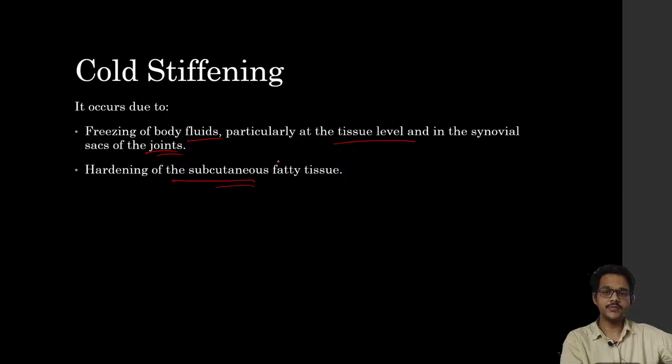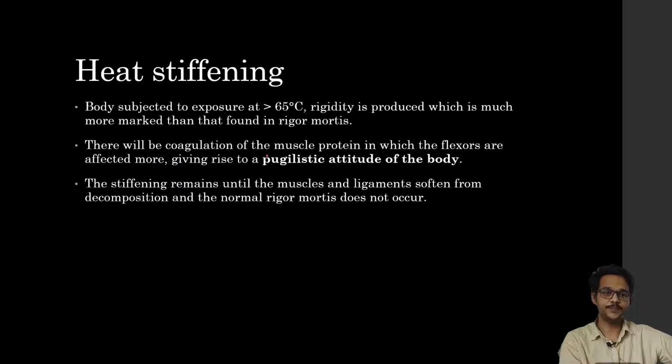Cold stiffening also occurs because of hardening of subcutaneous fat tissue. It can be differentiated from rigor mortis because in a cold environment rigor doesn't appear early; it is very delayed. We can differentiate rigor mortis and cold stiffening by body temperature. If the body temperature is low, it indicates the stiffening is because of cold. Heat stiffening occurs when the body is exposed to more than 65 degrees centigrade. The rigidity produced is much more marked than that found in rigor mortis.